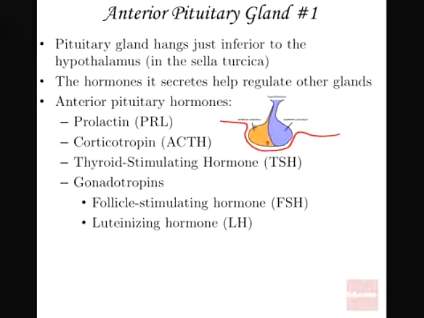Then we are looking at corticotrophin. This one mainly coordinates the release of particular hormones from the cortical part of the adrenal glands. Then we have the TSH, or thyroid stimulating hormone.